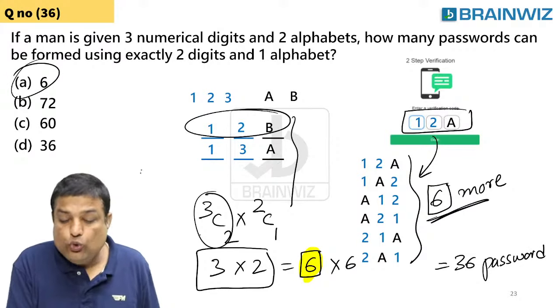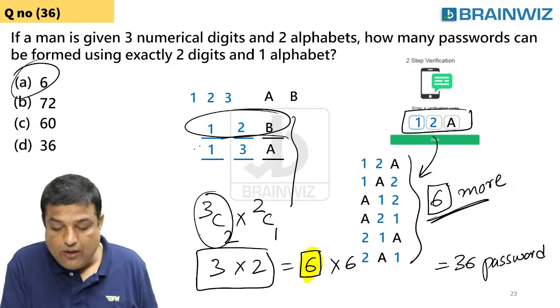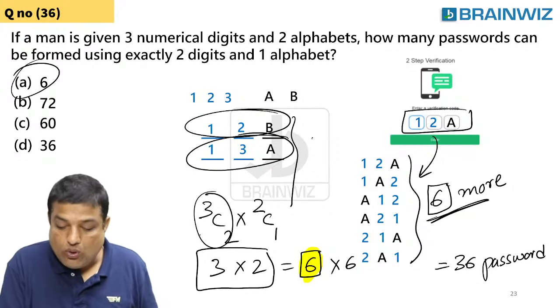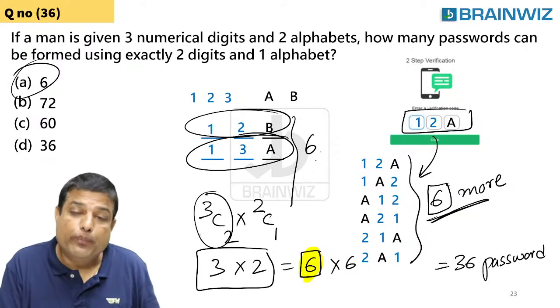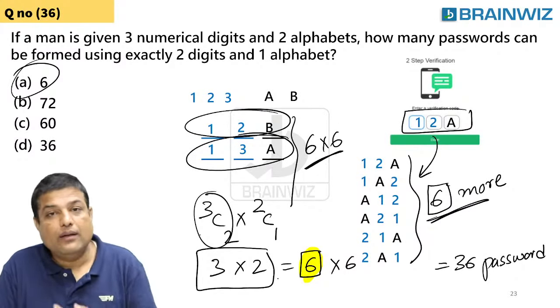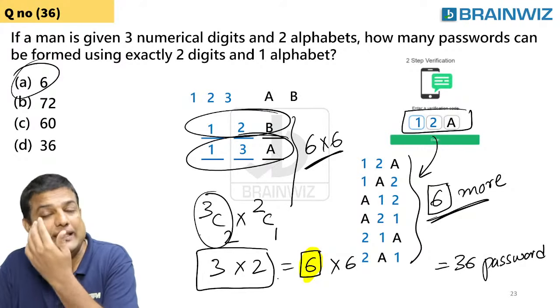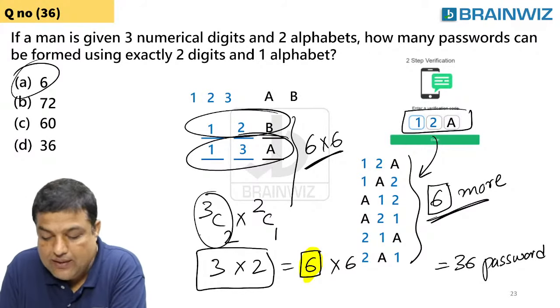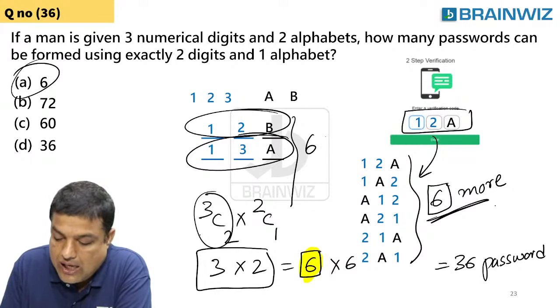Means 12B again 6 passwords you can create. 13A again 6 passwords. So all these 6 passwords are again permuted into 6. Are you understanding, everybody? How to do that thing? Everybody on the screen right now. Listen, everybody. How do you get this 6?